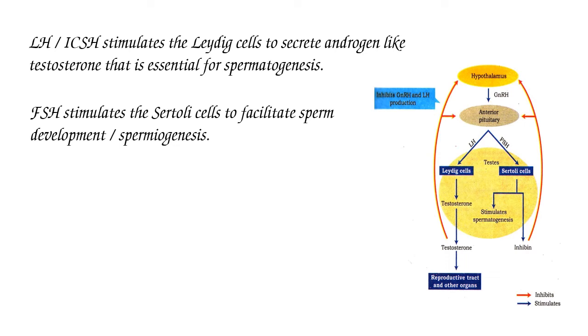Follicle stimulating hormone stimulates the Sertoli cells to facilitate sperm development or spermiogenesis, that is, to facilitate the transformation of spermatids into spermatozoa.